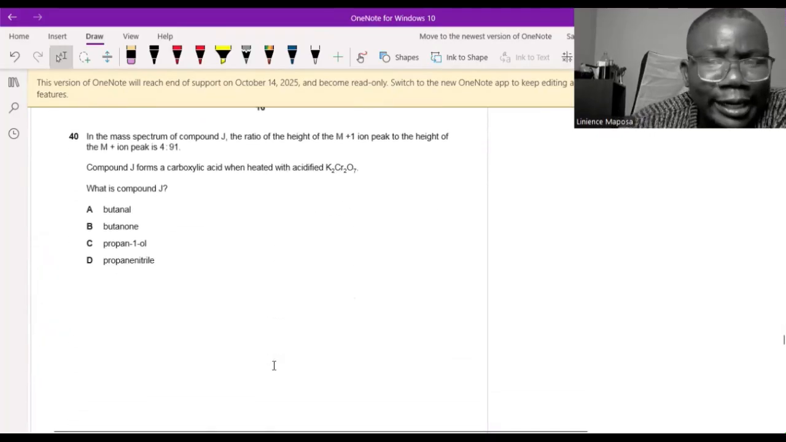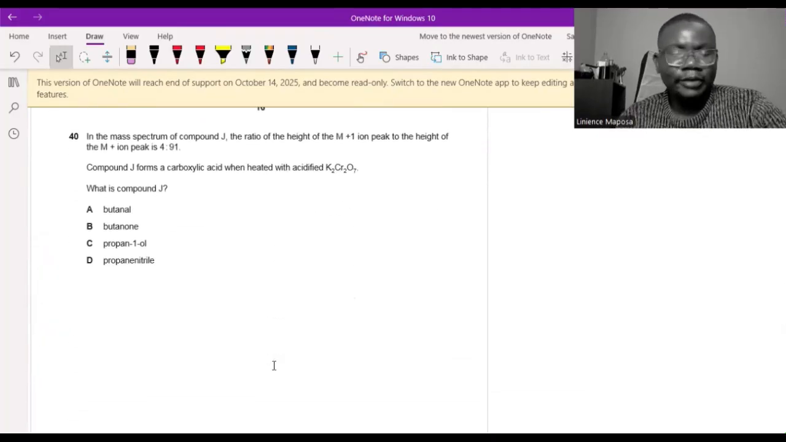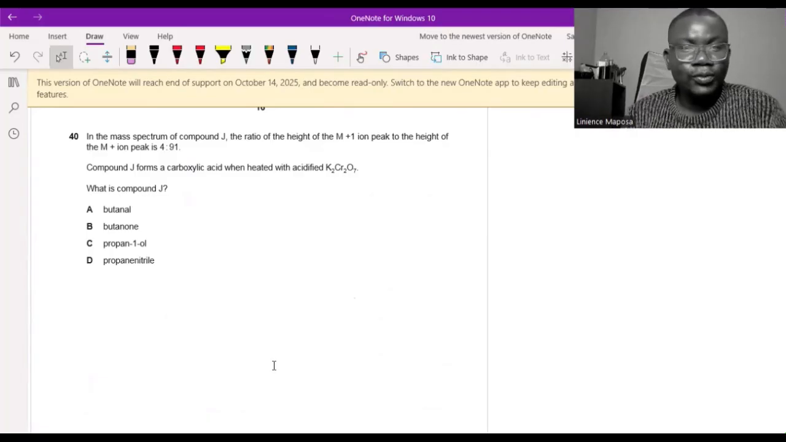Number 40, and last question, guys. Okay, I've done it. If you want me to do more of this, I will see if I get time, then I can just get a paper and work through it. Hopefully it will help you.